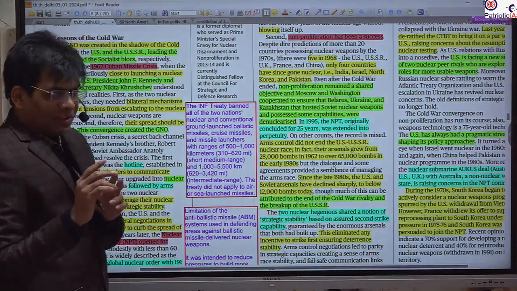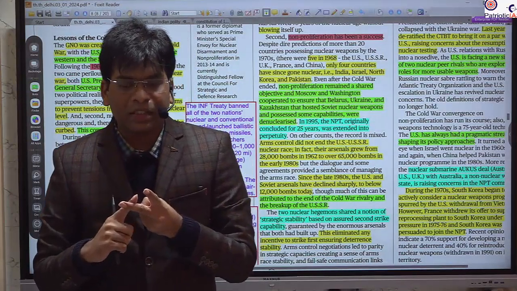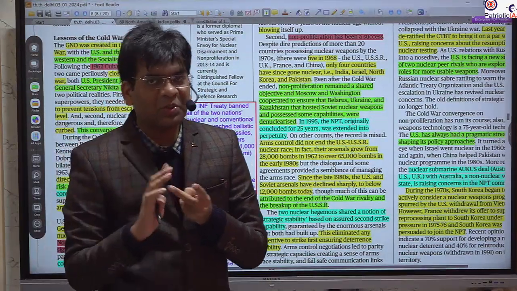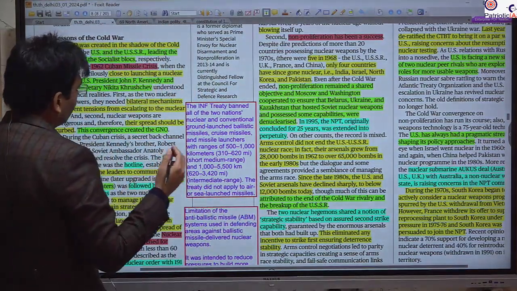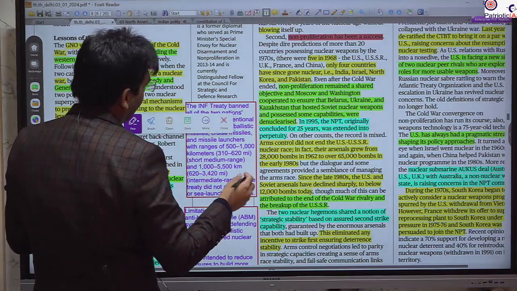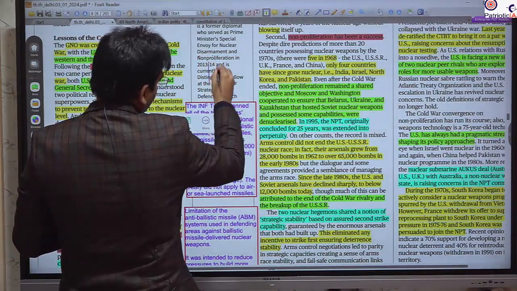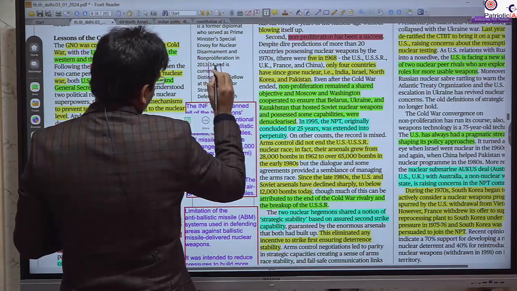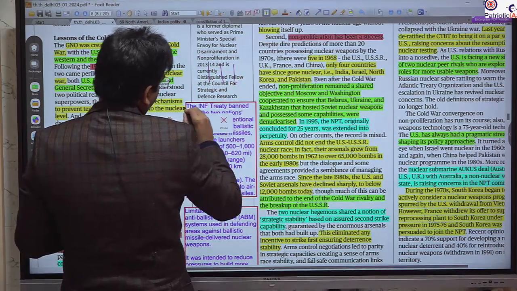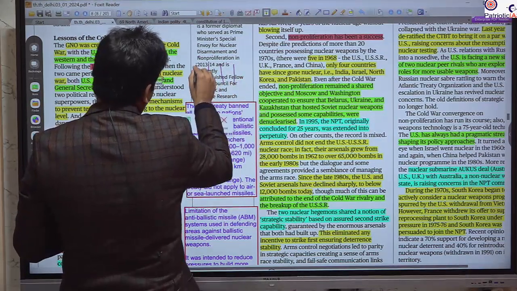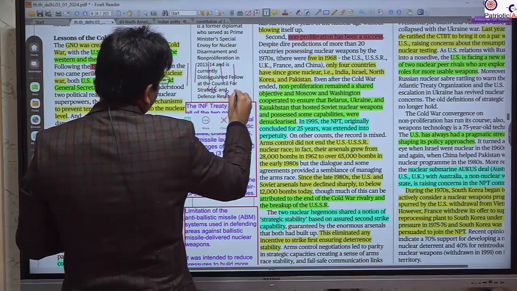So there are two types of the concept with the proliferation. One is the horizontal proliferation, one is the vertical proliferation. You should know what the horizontal proliferation is. For example, think about this is the US, this is Russia, and this is China. So there are 3 countries: US, Russia and China.